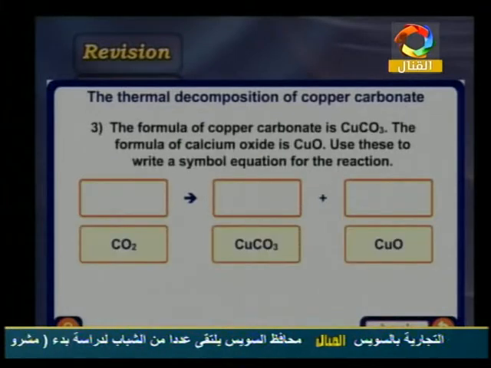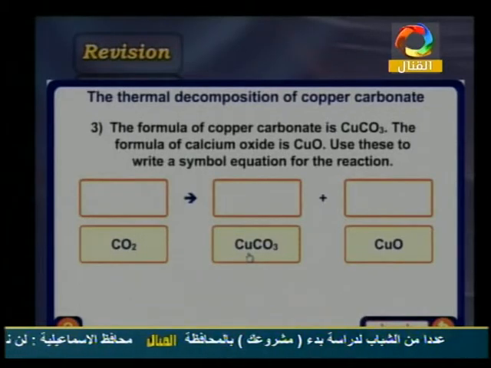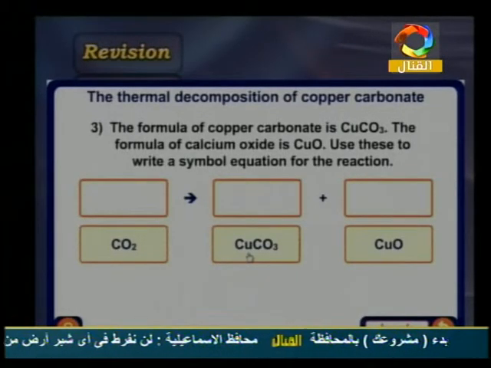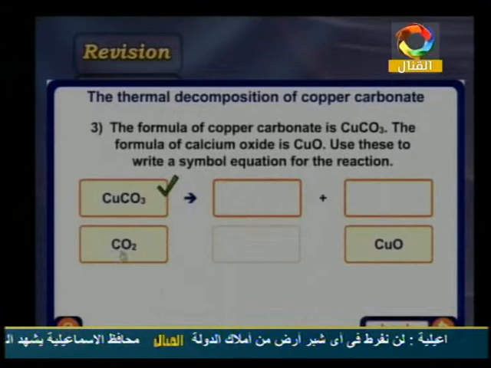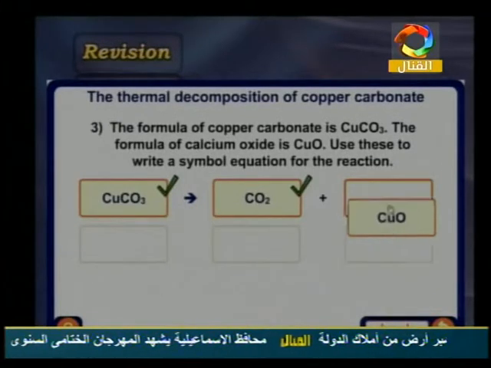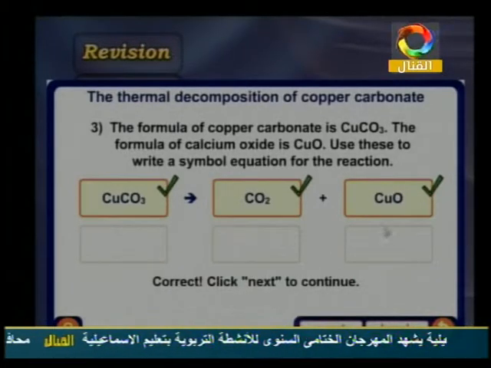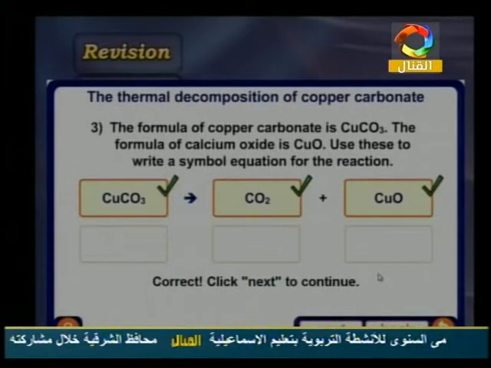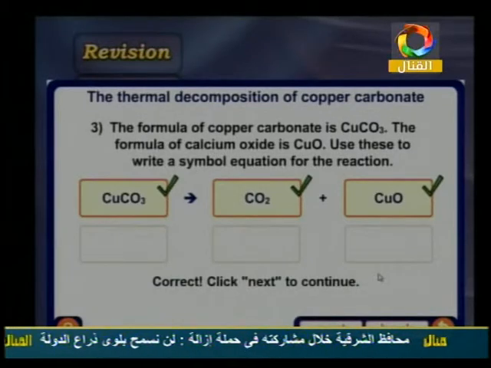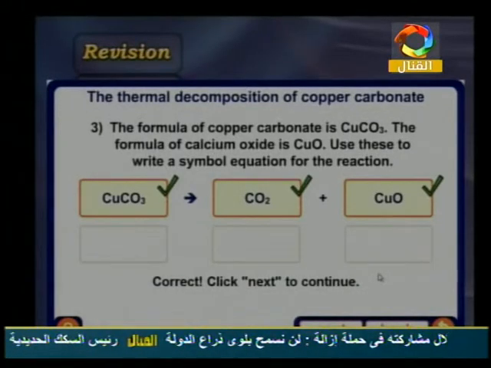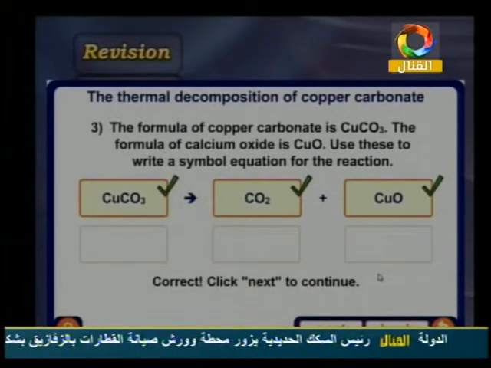After that, next we have the symbolic equation. The symbolic equation is very important, to write the equation using the symbols of the compounds from the word equation. So here we have CuCO3, which is decomposed by heat energy into carbon dioxide and CuO, copper oxide. This one is black. Don't forget this: CuO or any type of compound that contains copper has a color, whether black, white, green, blue or any color, because copper changes the color, and copper by itself is red.